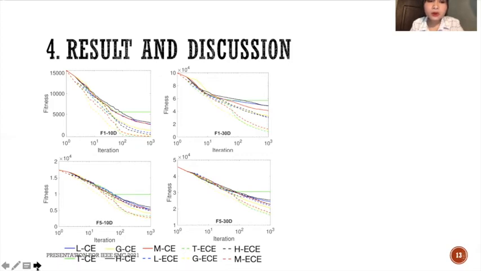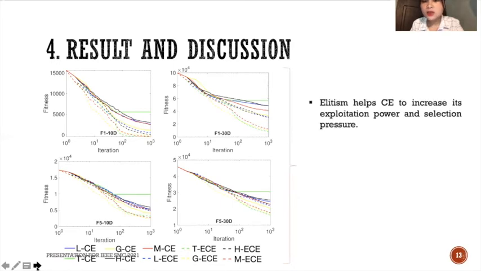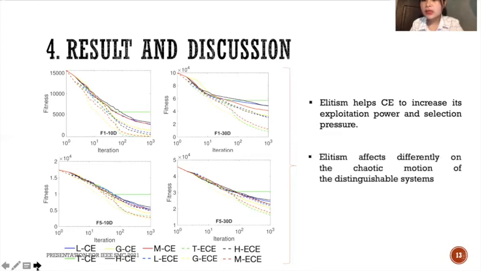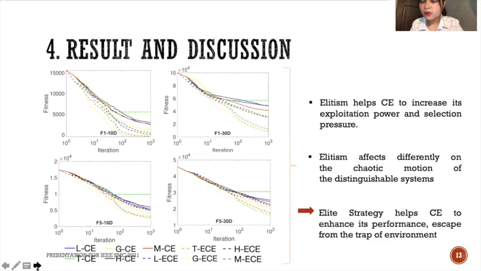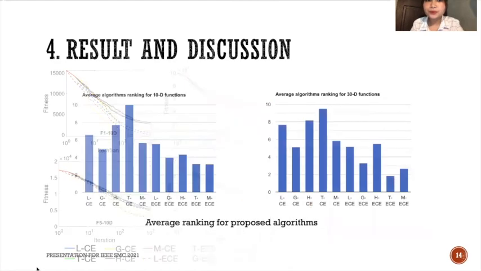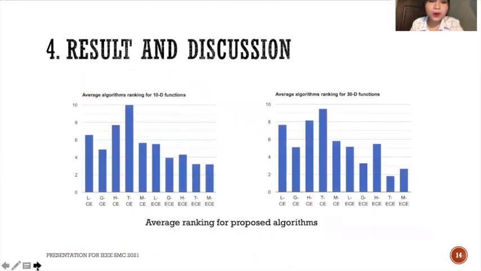It had a very good convergence speed and final value compared to the others, including the chaotic evolution using multiple chaotic systems. And with the help of the elitism, we can see that the elitism helps the chaotic evolution increase its exploitation power and selection pressure, and it affects differently the chaotic motions of the different types of chaotic system, so that the elitism helps the chaotic evolution enhance its performance and escape from local optima. By using the Friedman test, we also obtain the average ranking of the proposed algorithms.